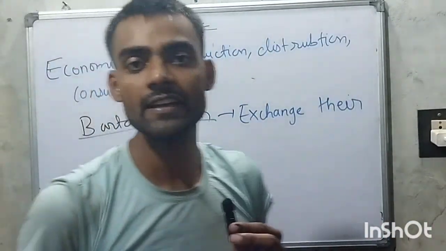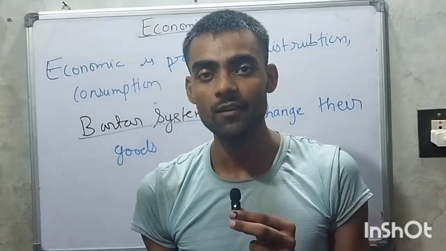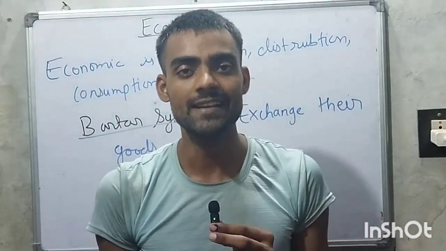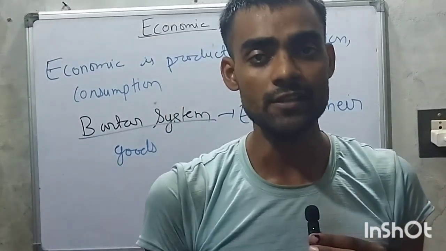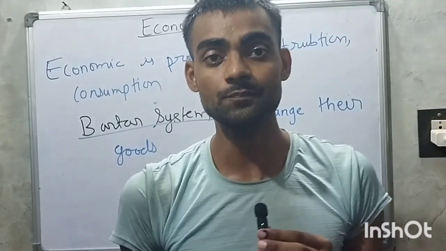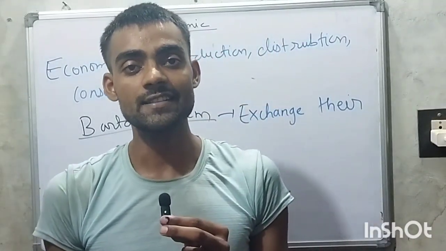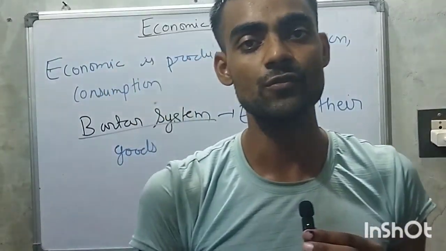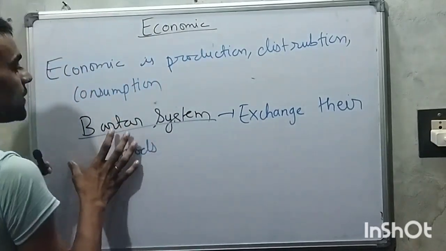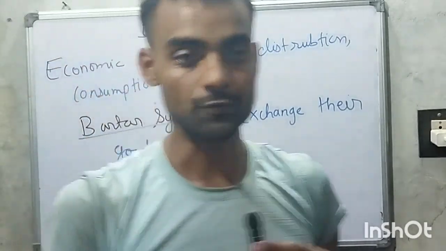Suppose we take the example of one person having wheat and another person having rice. They will exchange with each other. This process is known as the barter system. So we can say that a process in which one good is exchanged for another good is known as the barter system. Before economics, the barter system was used.